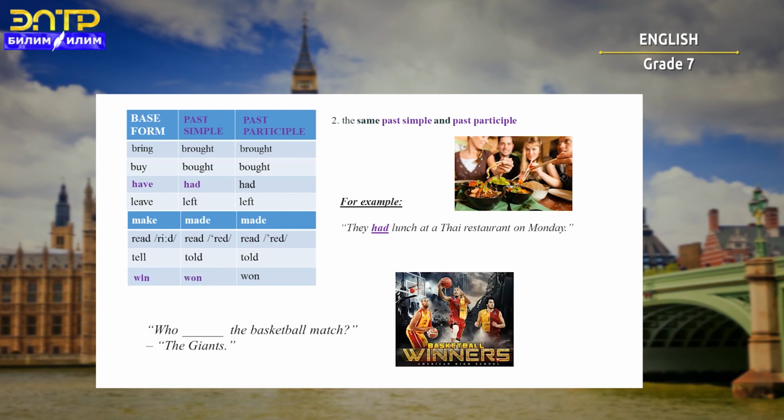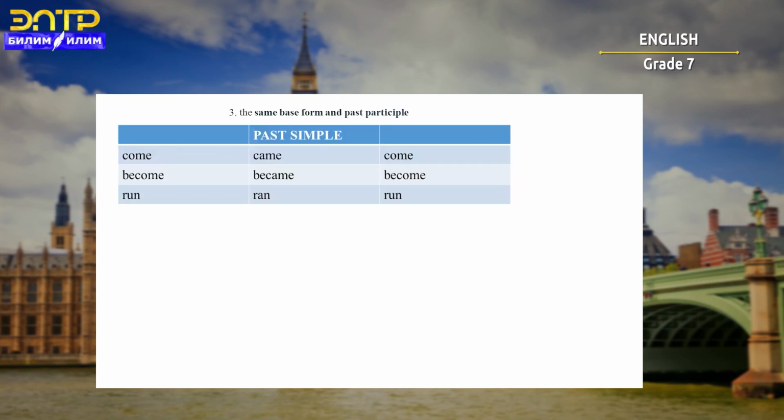Let's have an example with this word. Try to guess which verb should I put here in this sentence? Correct. I need won in this case. Who won the basketball match? The Giants. And the third type of the verbs have the same base form and past participle form.